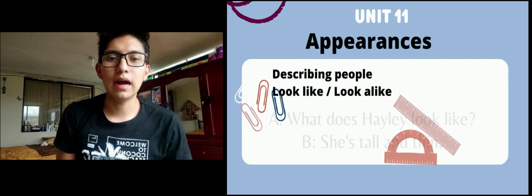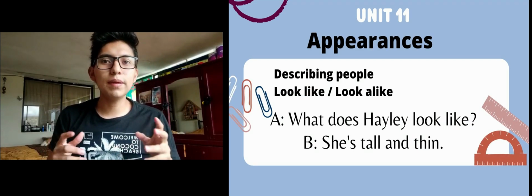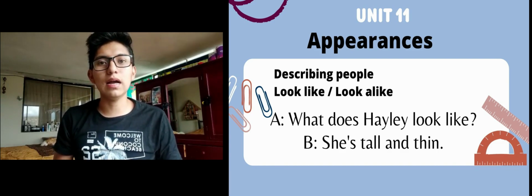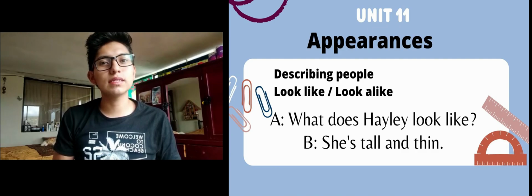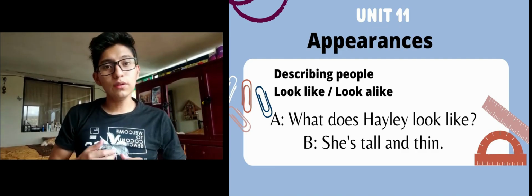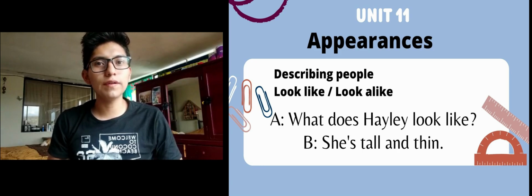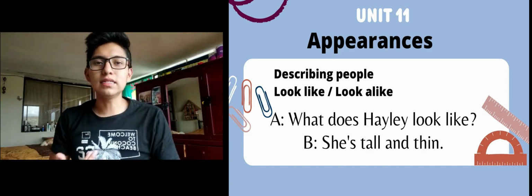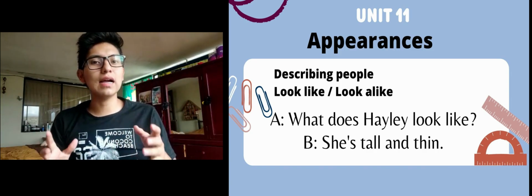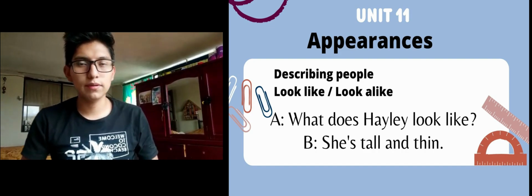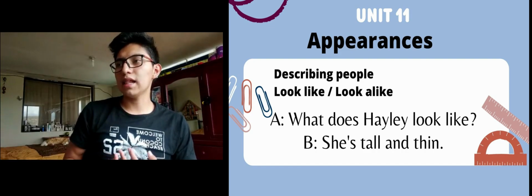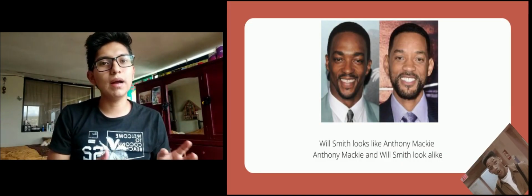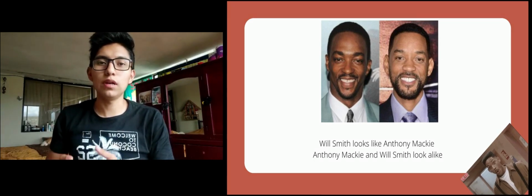Unit 11. Appearance. To describe people, there are many different expressions you can use to ask and answer questions about someone's appearance. Look like is a phrase which is often translated as parecer, and look alike is a phrase that is often translated as similar. For example, what does Hailey look like? She is tall and thin. And for example, Will Smith looks like Anthony Mackie. Anthony Mackie and Will Smith look alike.